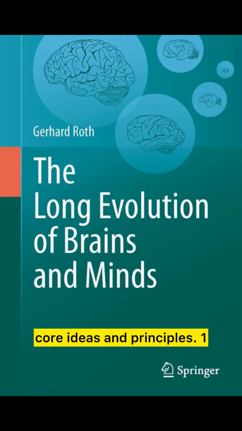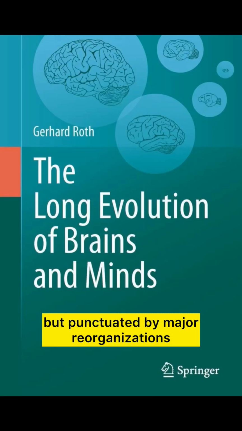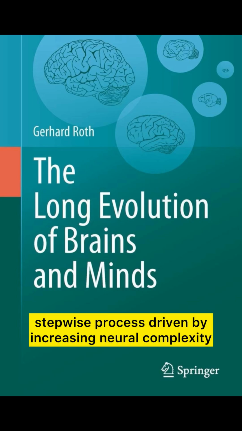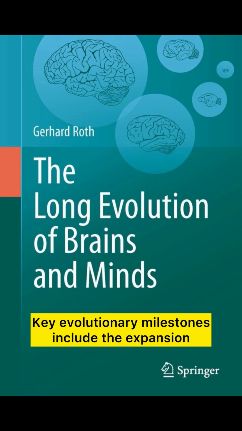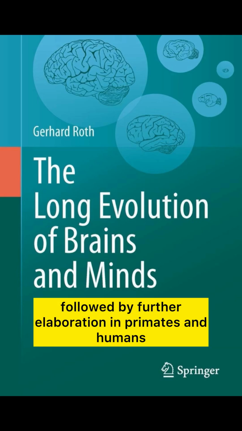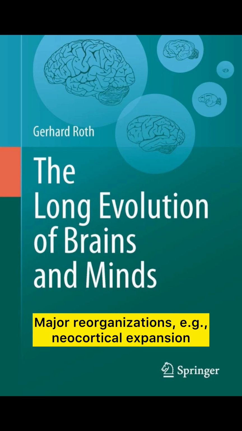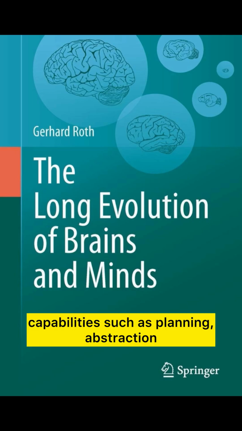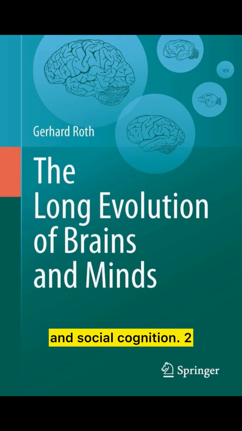Core ideas and principles. 1. Brain evolution is gradual but punctuated by major reorganizations. Roth argues that brain development is a long, stepwise process driven by increasing neural complexity. Key evolutionary milestones include the expansion of cortical areas, especially in mammals, followed by further elaboration in primates and humans. Major reorganizations, e.g., neocortical expansion and prefrontal specialization, enable new cognitive capabilities such as planning, abstraction, and social cognition.